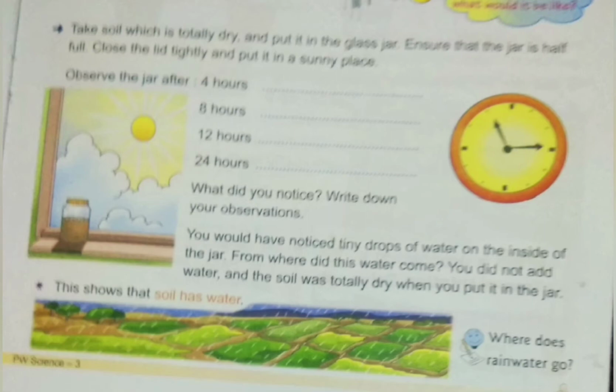And there is one more activity on page number 86. Now we'll see what the activity is. Fill a bucket half full of soil. You have to take the soil and fill the bucket half full. Then pour water into the bucket until it is 3/4 full.